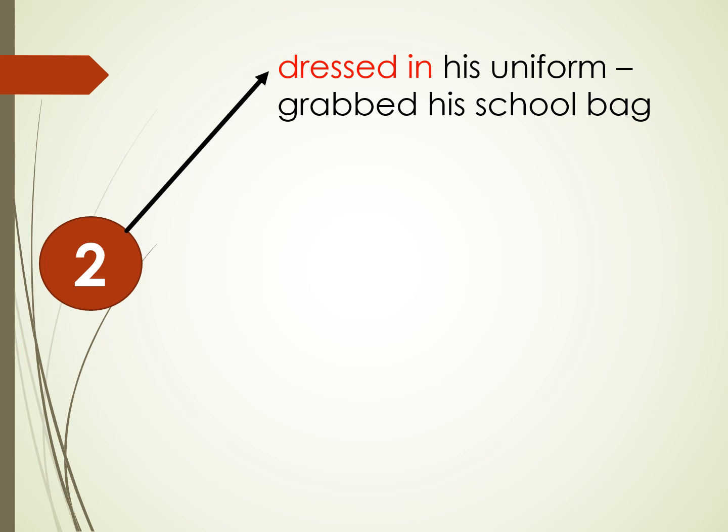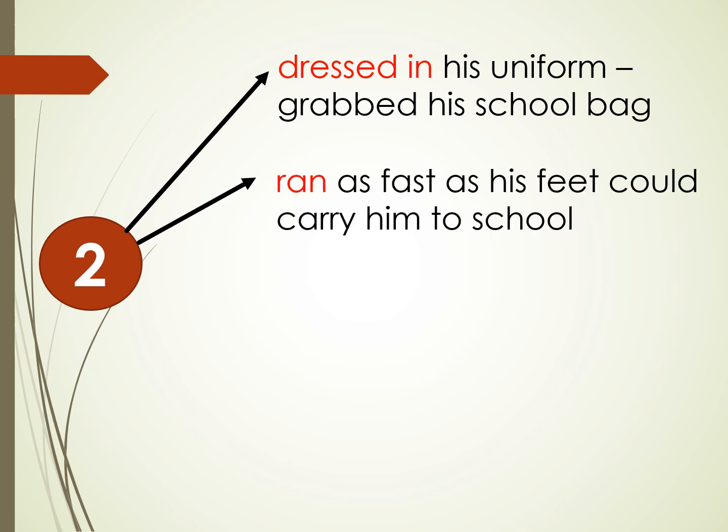Okay, let's get the second paragraph. So he quickly dressed in his uniform. Dressed in, it means he put on his uniform and grabbed his school bag. Okay, he quickly dressed in his uniform and grabbed his school bag because he needs his school bag to go to school. So he ran as fast as his feet could carry him to school.